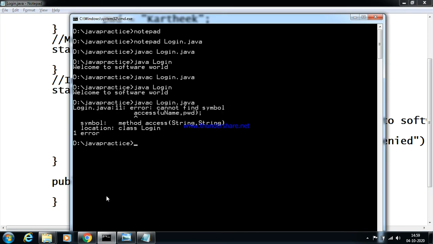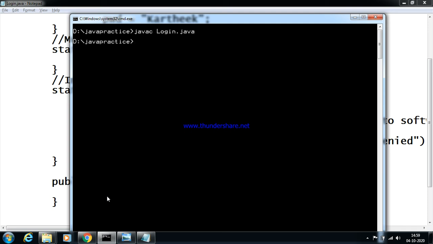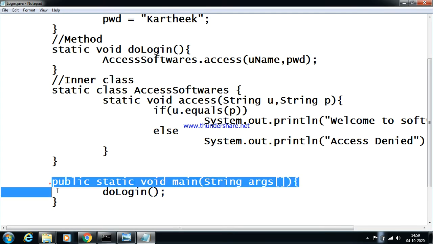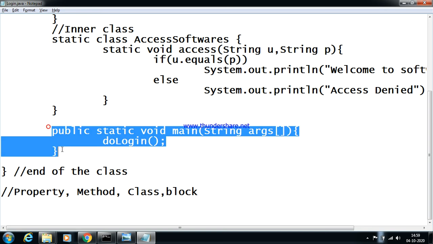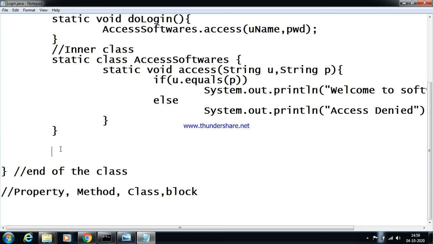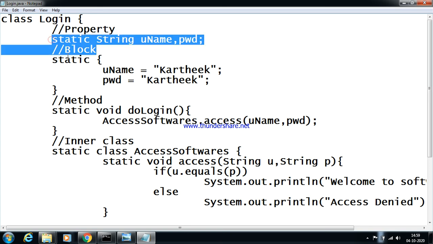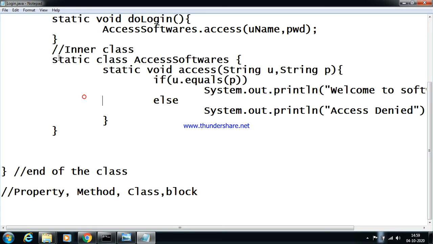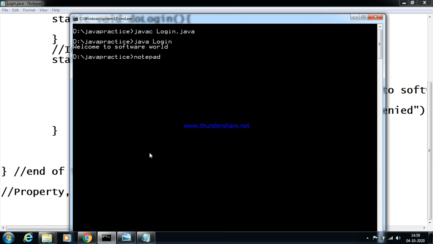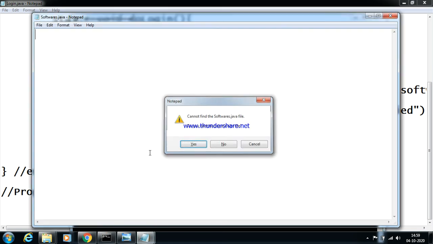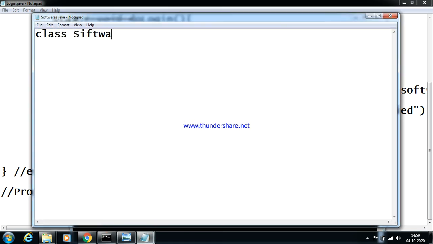So if I don't give the login class here, that will automatically run with no problem. If you create this main method apart from this class, for example, if I remove this main method and keep only a class that contains the properties, block and method, I just want to create another class, say Notepad softwares.java. For example, I create a new class, say class softwares, and I try to copy and paste here.